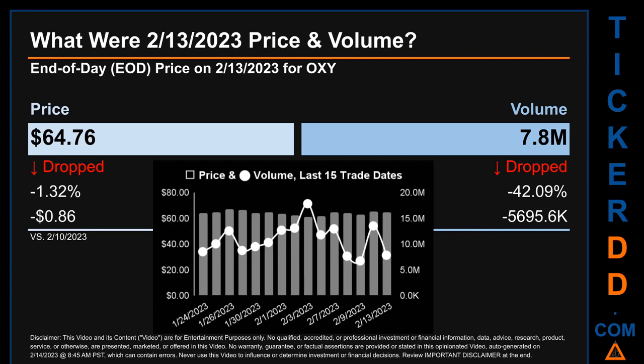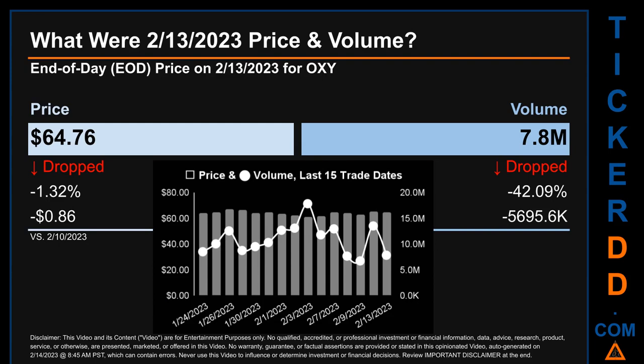What was end-of-day price and volume for OXY? On Monday, February 13, 2023, OXY had an end-of-day price of $64.76 and volume of about 7.8 million. Compared to the previous trading day, the price dropped 1.32%, losing 86 cents, while volume dropped 42.09%, decreasing about 5,695.6 thousand. The graph shows price and volume for the last 15 trade dates.